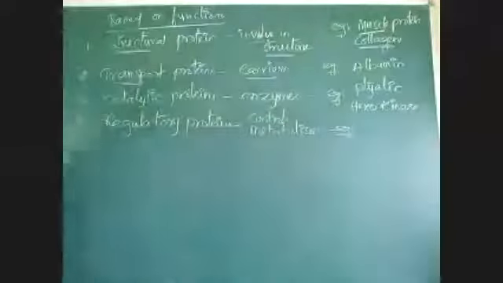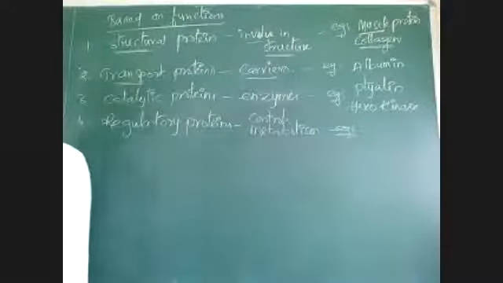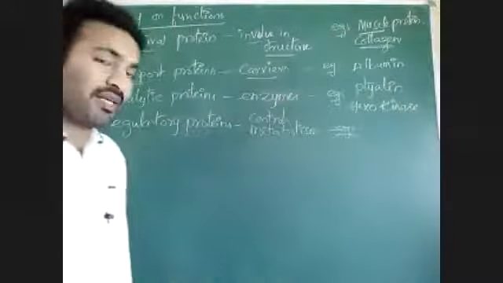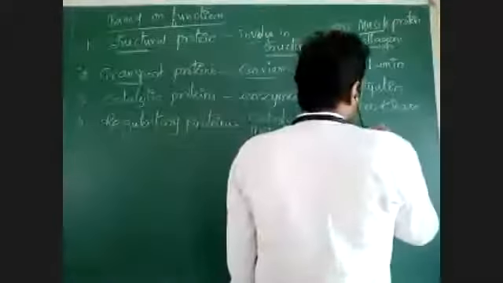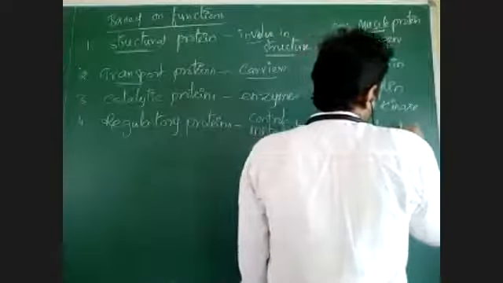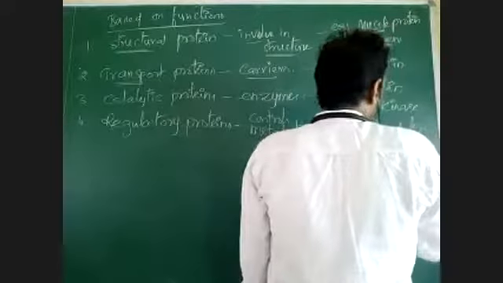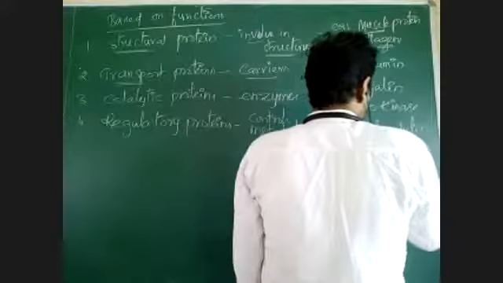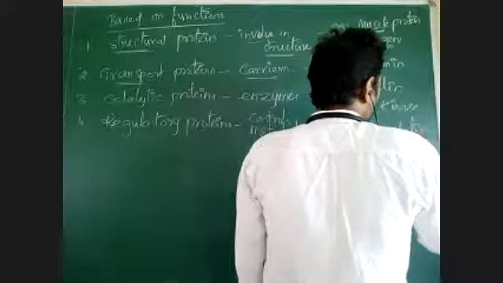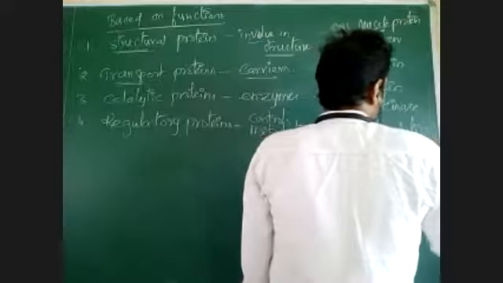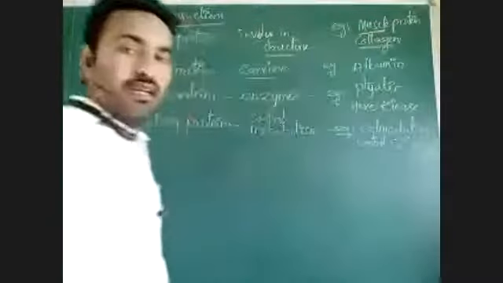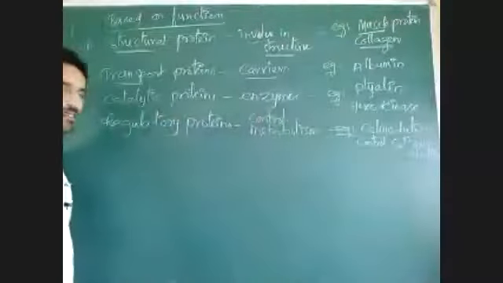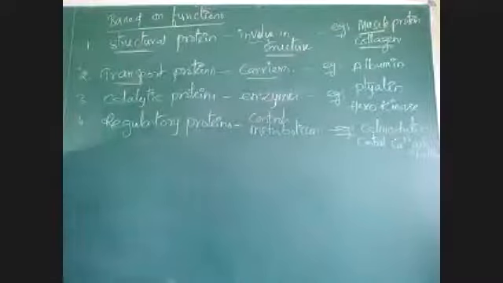That metabolism is controlled. Suppose, for example, calmodulin is a protein that controls calcium metabolism. Calcium metabolism is controlled by a protein called calmodulin. That is a regulatory protein.